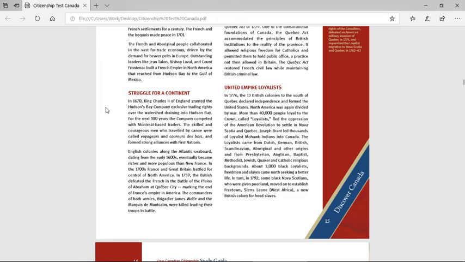In 1759, the British defeated the French in the Battle of the Plains of Abraham at Quebec City, marking the end of France's empire in America. The commanders of both armies, Brigadier James Wolfe and Marquis de Montcalm, were killed, leading their troops in battle.